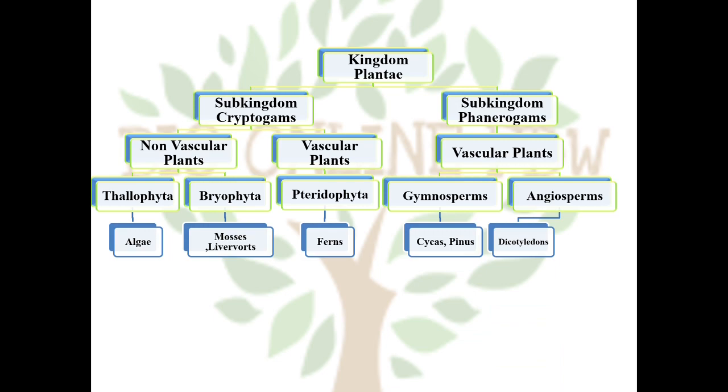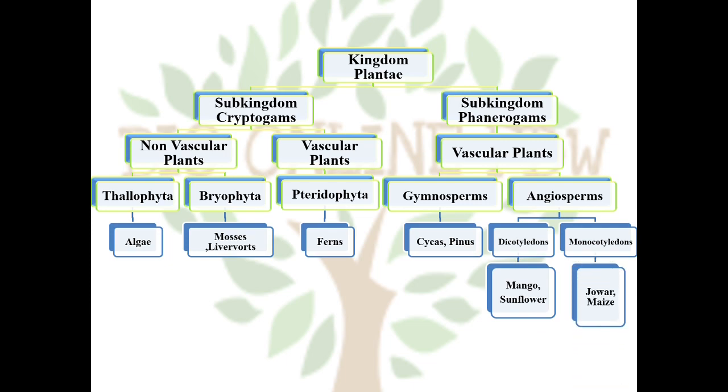Angiosperms are further divided into two classes, dicotyledons and monocotyledons. Dicotyledons, the examples are mango and sunflower. Monocotyledons, the examples are jowar and maize. So this is the overview of Kingdom Plantae.